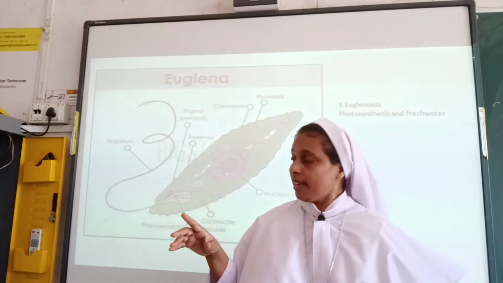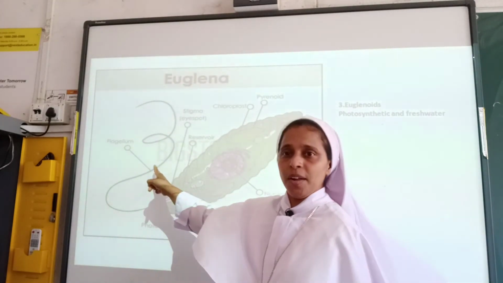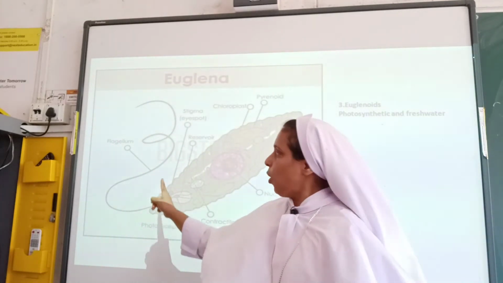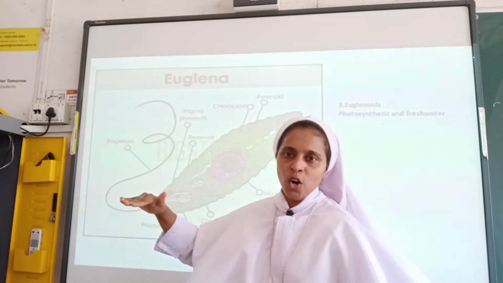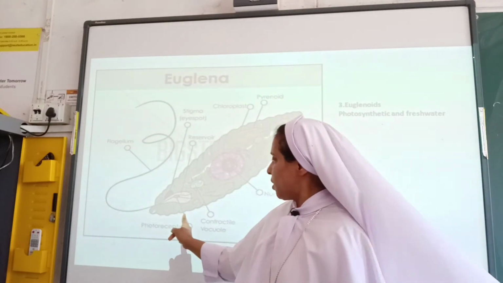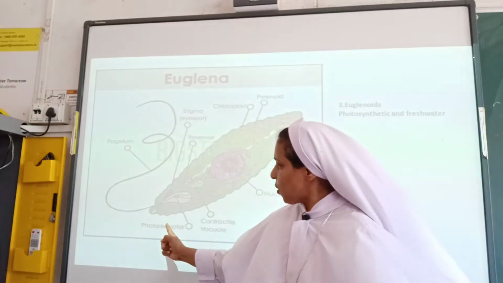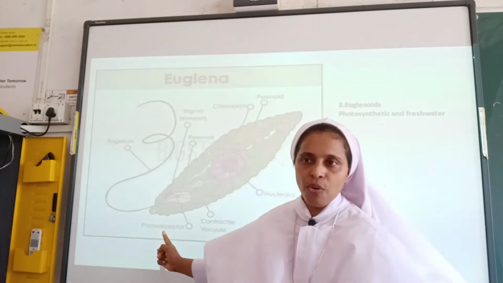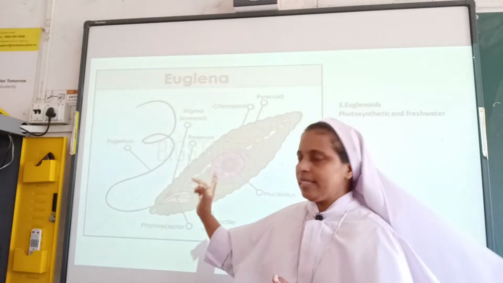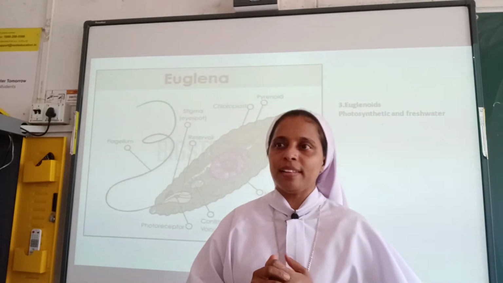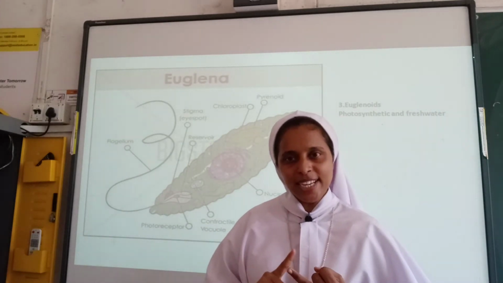They have one long flagellum and a short one. The long flagellum is used for movement, and the short flagellum acts as a photoreceptor. Euglena has two modes of nutrition. What are they? They are autotrophs and heterotrophs also.